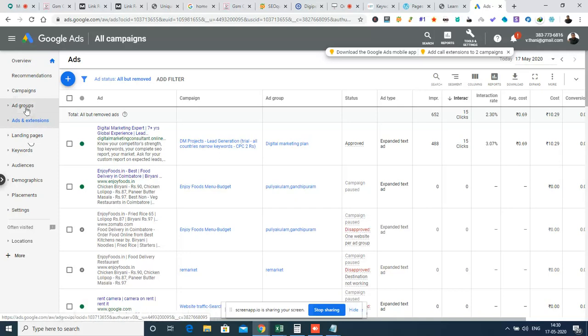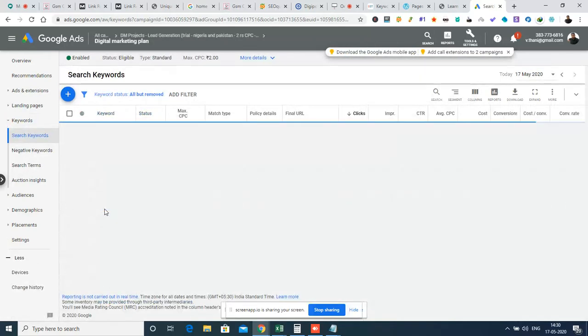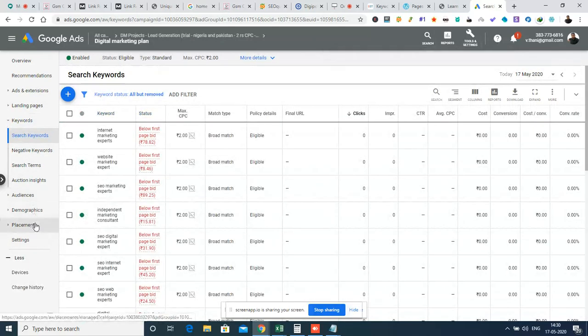So what I'm trying to say is, if I choose an ad group, for an example, and inside this ad group I select some ad group, I will be having the audience, demographics, placements and settings, but these things will be related only to the ad group I am talking about. See, you cannot see the chapter called campaigns here. You can see ads and extensions, and all the rest of the details. But these will be applicable only for the groups.